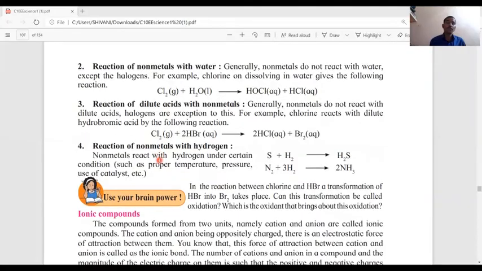Now, the fourth chemical reaction, reaction of nonmetals with hydrogen. Nonmetals react with hydrogen under certain conditions, such as proper temperature, pressure, and use of a catalyst. We see the reaction of nonmetals with hydrogen: sulfur reacts with hydrogen to form hydrogen sulfide, and nitrogen reacts with hydrogen to form ammonia.